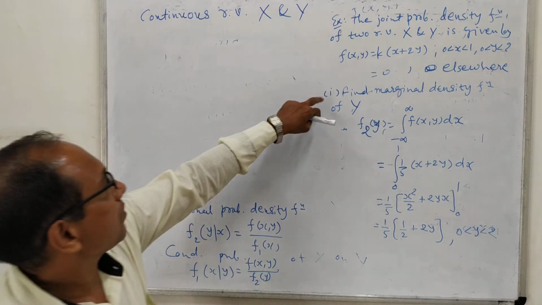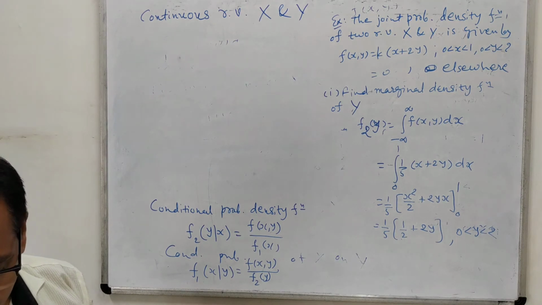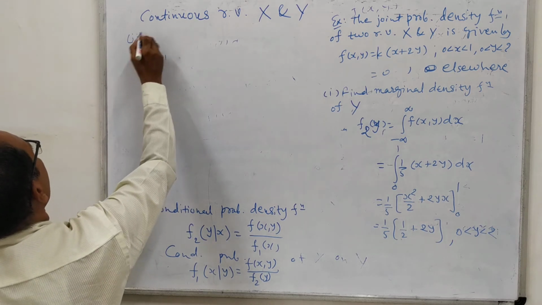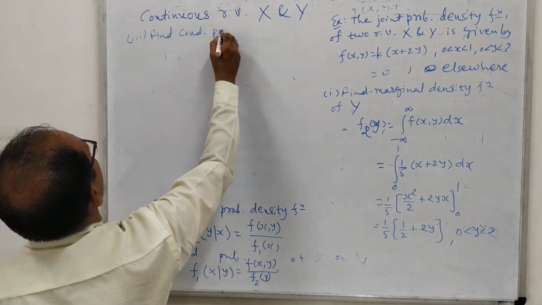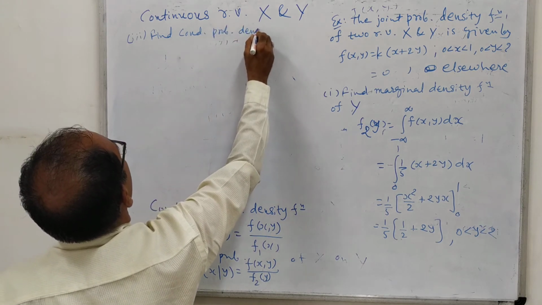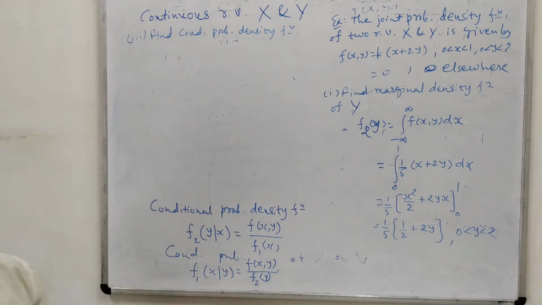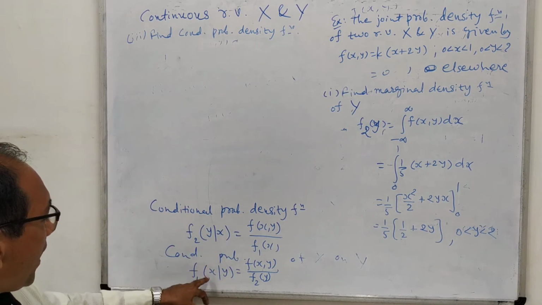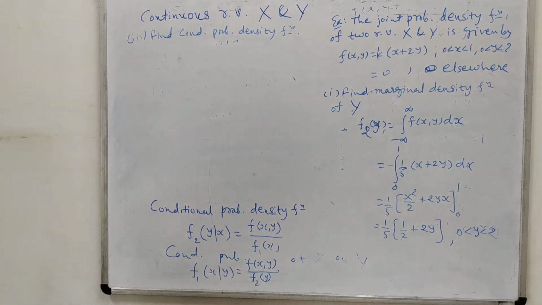Another question in the same example, conditional probability density function. Third question: find conditional probability density function. So here it is simply written function. So that means we will have to obtain both the things. That means the conditional probability density function of x on y and of y on x. Both we will require to find out.